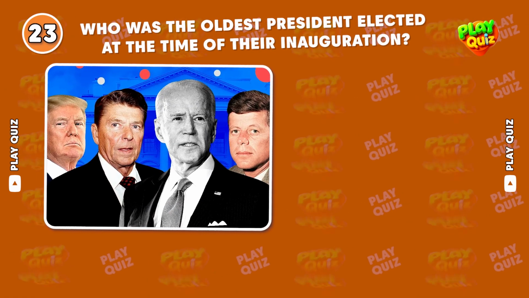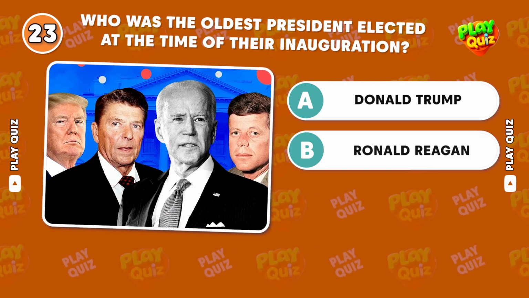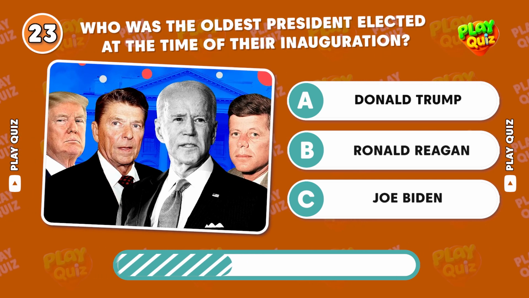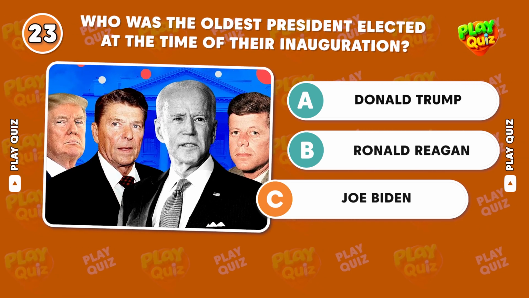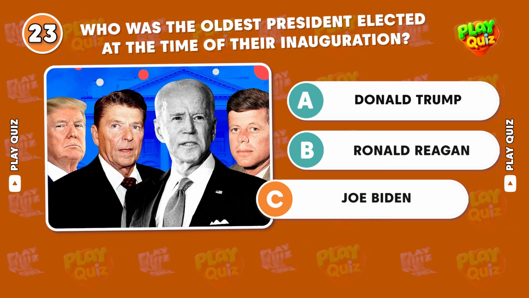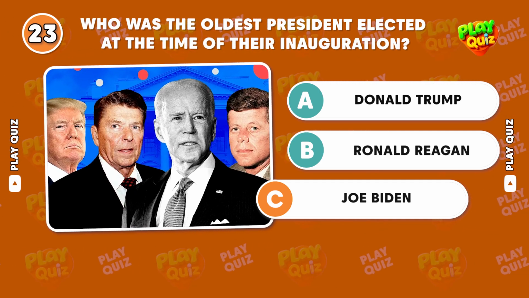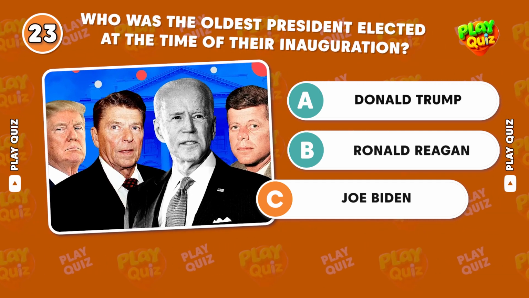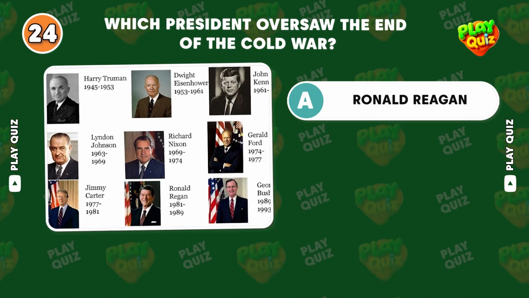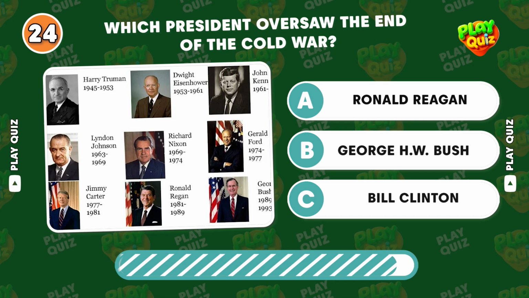Who was the oldest president elected at the time of their inauguration? Correct answer, Joe Biden. Joe Biden was inaugurated at age 78 in 2021, making him the oldest president in U.S. history.